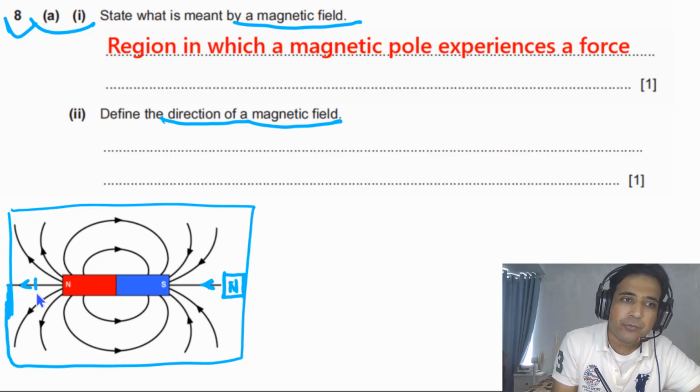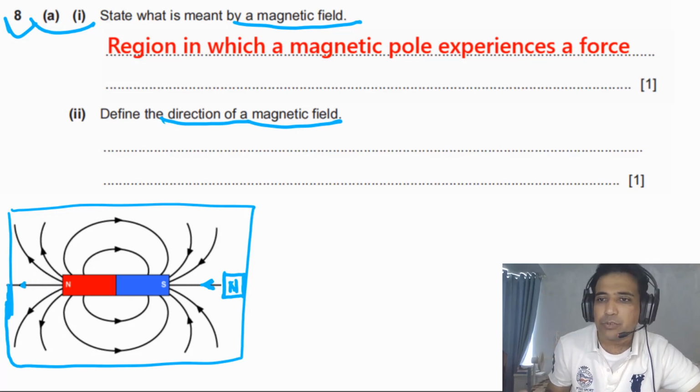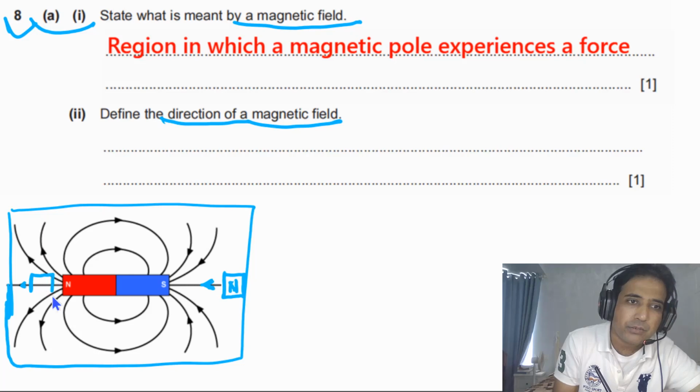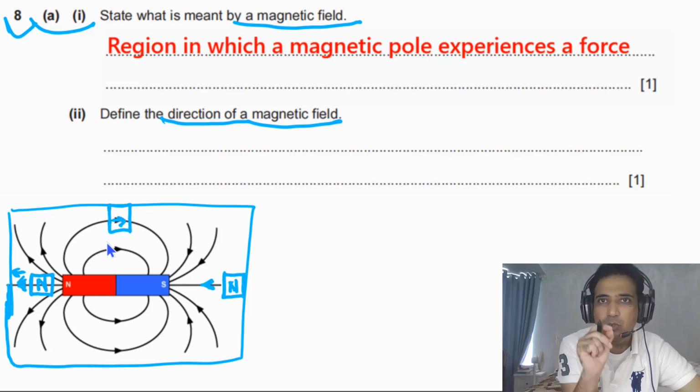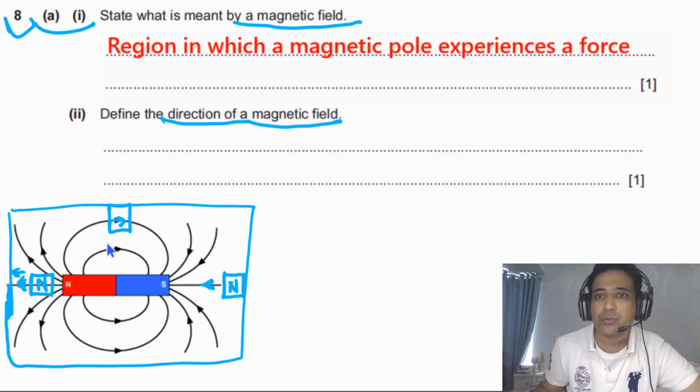Now we can also imagine if we place a north pole here. Let me draw a bit bigger one. Imagine that we place a north pole here, this is the north pole only. The force on this one will be to the left, so that's the reason this arrow is to the left. And if we place a north pole at this point, the force on this one will be to the right, and so on. So this is how we draw magnetic field lines, and the direction of magnetic field lines tells us the direction of force on a north pole. These points you need to understand.